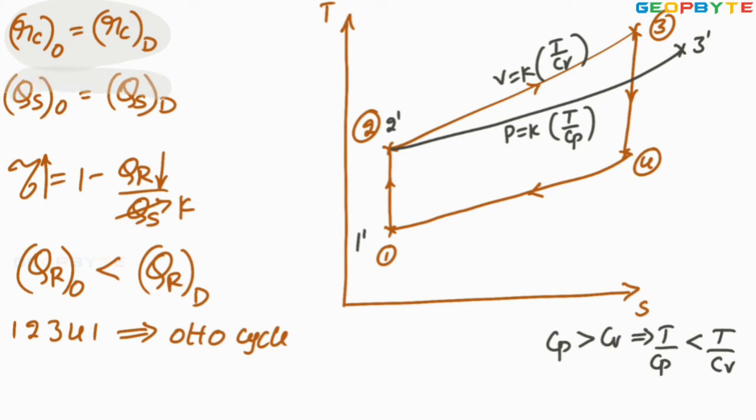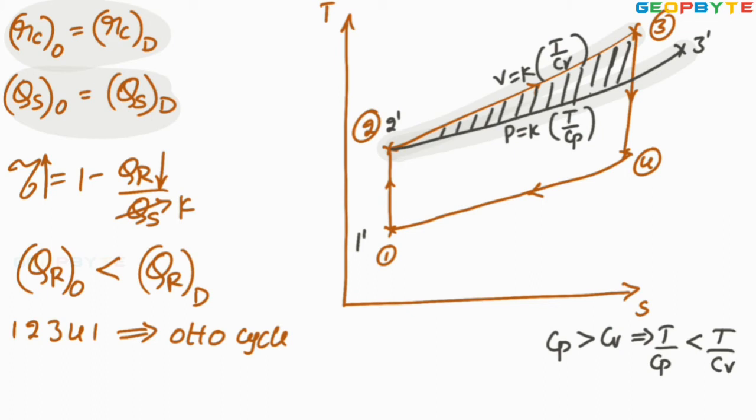Now the second condition has to be satisfied: heat supplied for the Otto cycle equals heat supplied for the diesel cycle. What is the heat supplied representation for the Otto cycle? The area below 2,3 is the representation of heat supplied for the Otto cycle. That area must be equal to the area below 2 dash 3 dash. Since 2 dash 3 dash is lying below 2,3, for compensating this extra area maintained by the Otto cycle heat addition curve, I extended 2 dash 3 dash beyond 2,3.